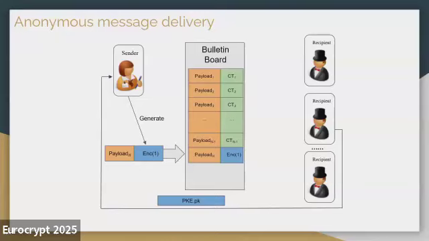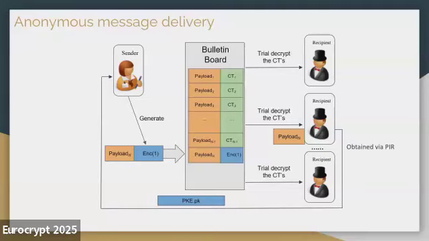For the recipient to retrieve the message, it will download all those ciphertexts, perform trial decryption of those ciphertexts, and check if the result is 1 or not. If the decryption result is indeed 1, then this message is actually for this recipient. So the recipient can record all those indices, which will later be used to retrieve the corresponding payloads through some cryptographic primitives. In the later application section, we will see that the trial decryption and fetching process performed by the recipient can actually be replaced by an oblivious message retrieval detection service, or OMR for short.